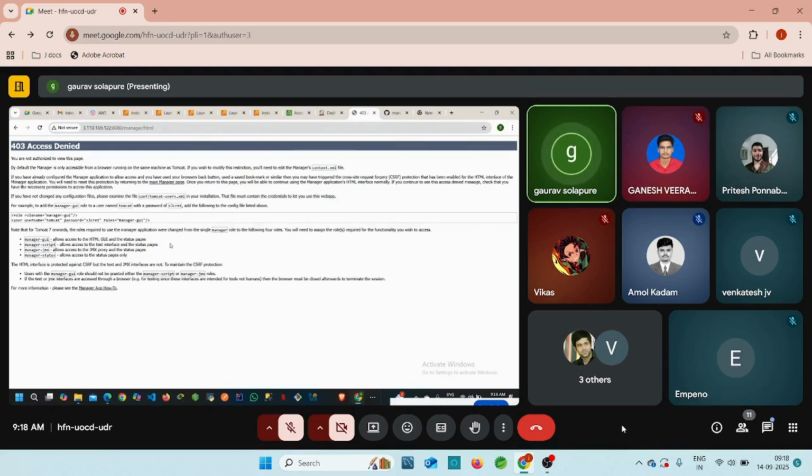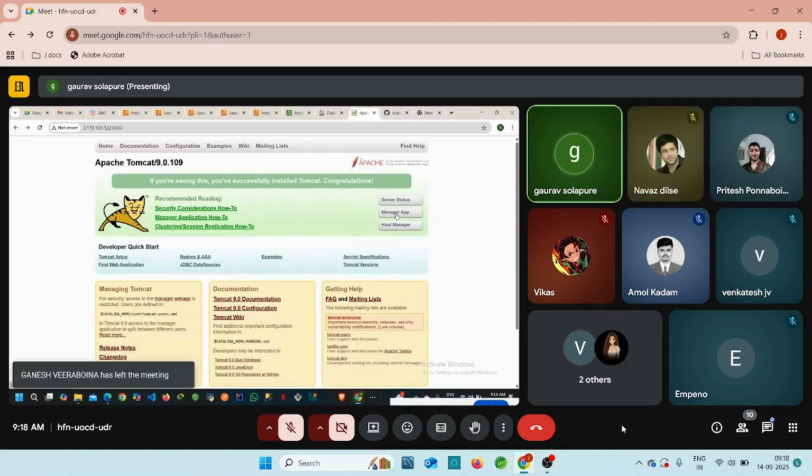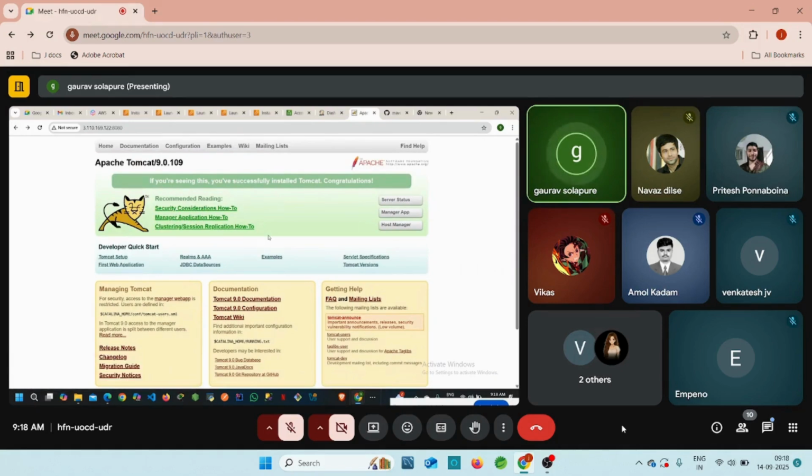So accordingly, you can follow those steps and we can try to access this page as well. So what is this page? Manager, right? Manager application. Inside this manager application, our application is going to be deployed, and when you want to see this application, later you can click on it and easily access it, right? So we need to complete this work first, and later we can start our CI part. It means continuous integration part, right?